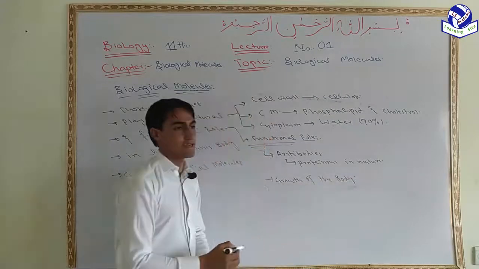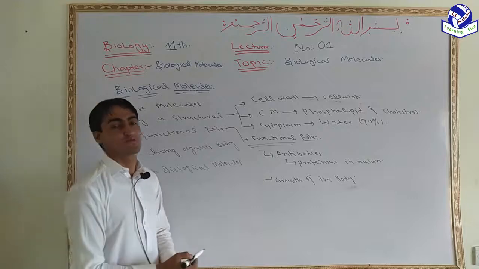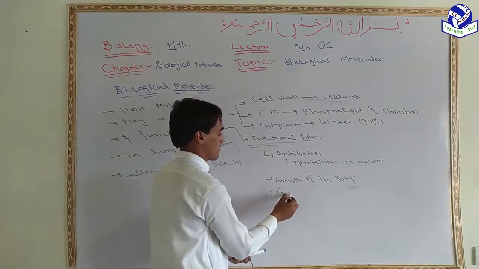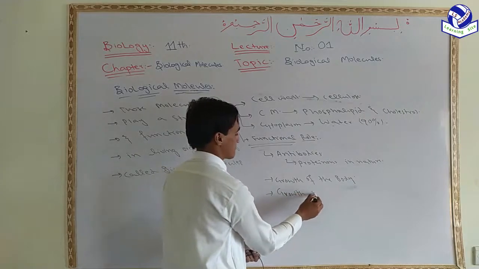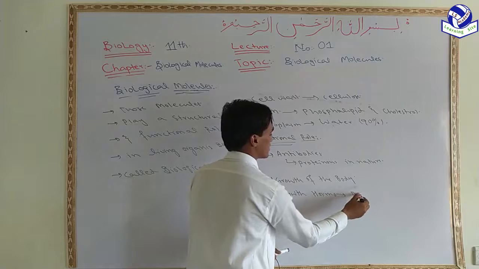So growth of the body is controlled by a growth hormone or somatotropic hormone, which is proteinaceous in nature. Growth hormone. So this is also protein in nature.